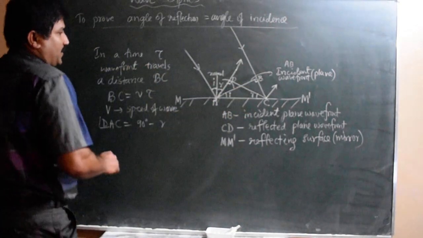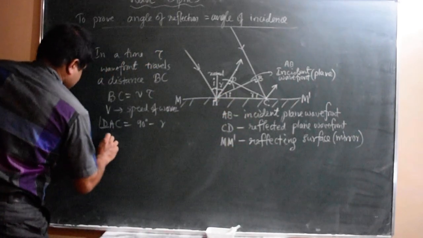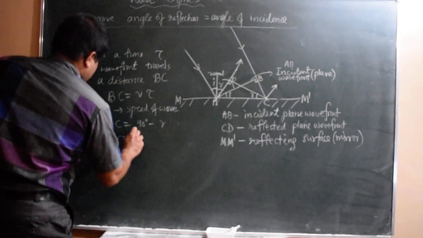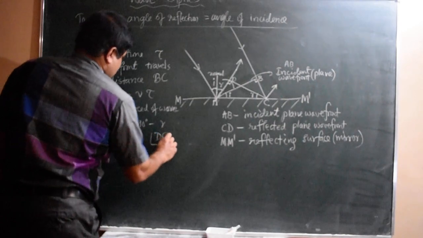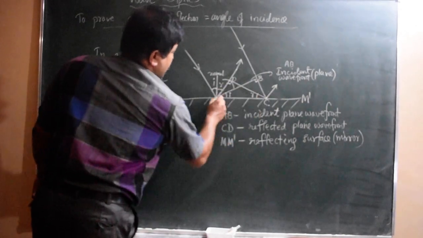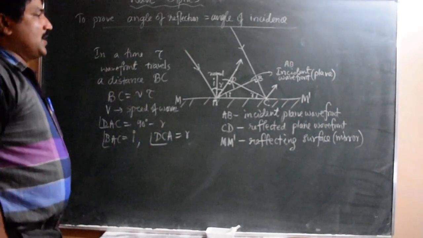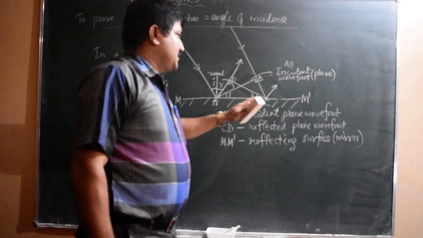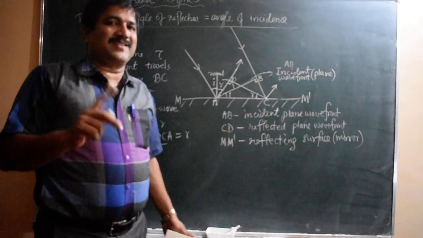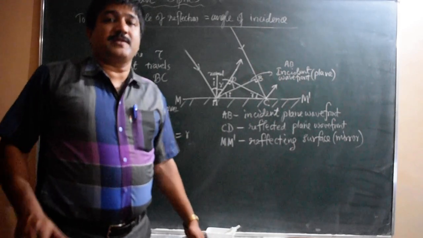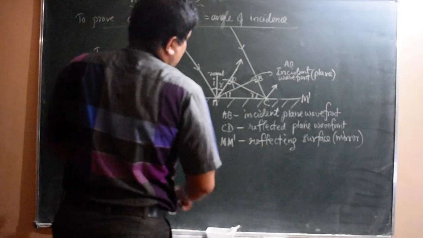Then we have to prove. Angle BAC equals I in the figure, and angle DCA equals R from the figure. Now we have to prove that angle I and R in the two triangles are equal. To prove the two angles are equal, we have to prove that the two triangles are congruent.